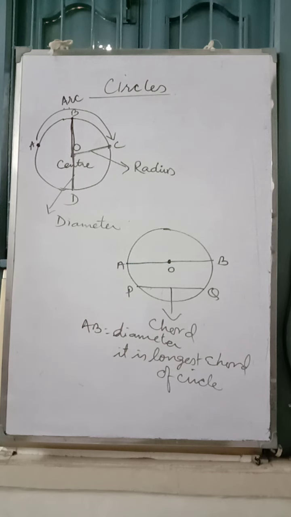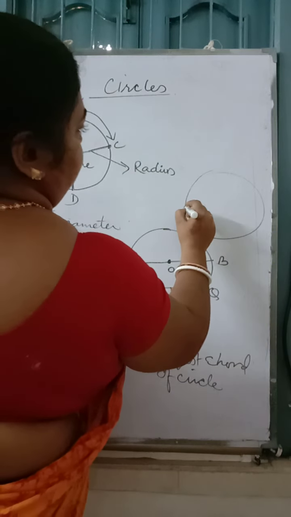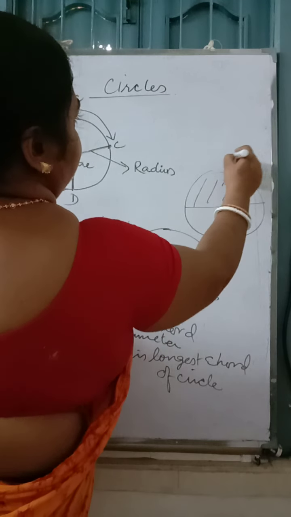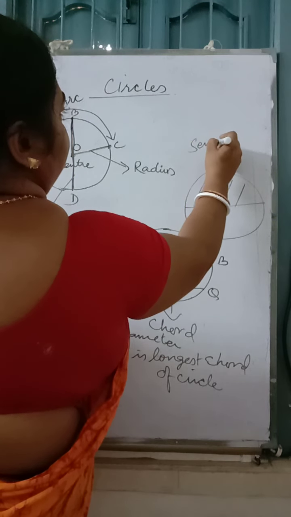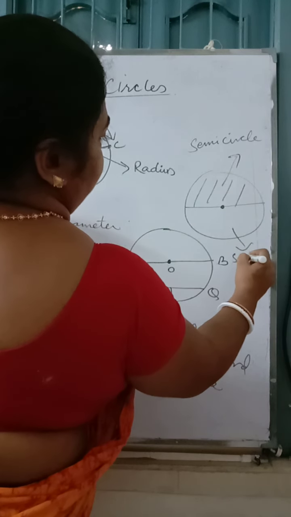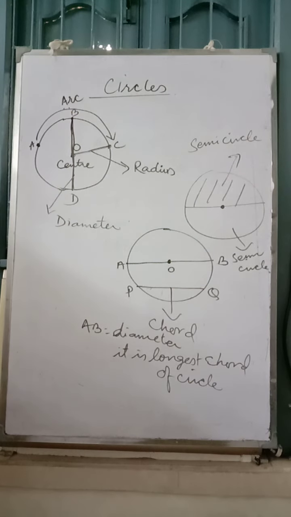It is the longest chord of a circle, and this diameter divides the circle into two halves. This half part is known as semicircle. It may be the upper part also, and this is also a semicircle.